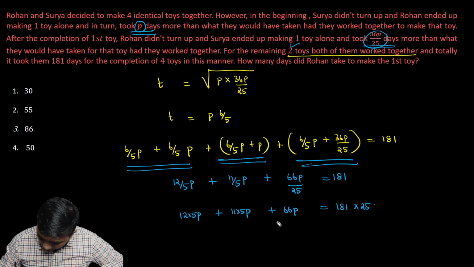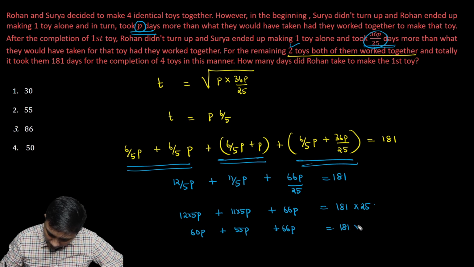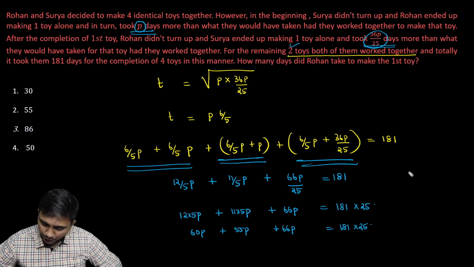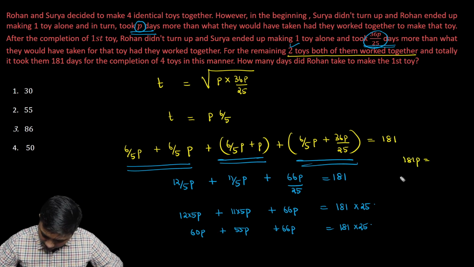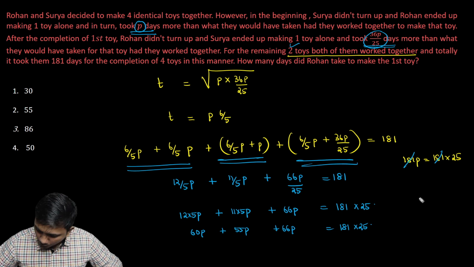So what does that lead to? This leads to 60P plus 55P plus 66P is 181 into 25, and 60 plus 55 plus 66 is coming to exactly 181. So 181P is equal to 181 into 25. Let's take it here. We'll put it this side. 181P, this is coming to 181, is equal to 181 into 25. So I can cancel the two 181s. P is going to be 25.